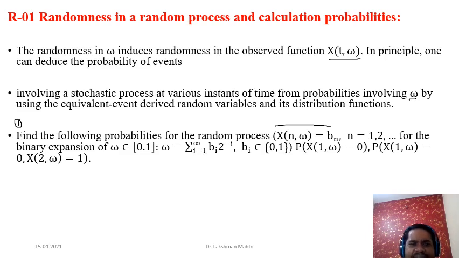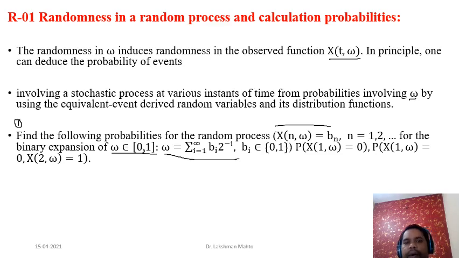That means we are taking any random number omega from the interval 0 to 1, and we are trying to express omega as a binary expansion.